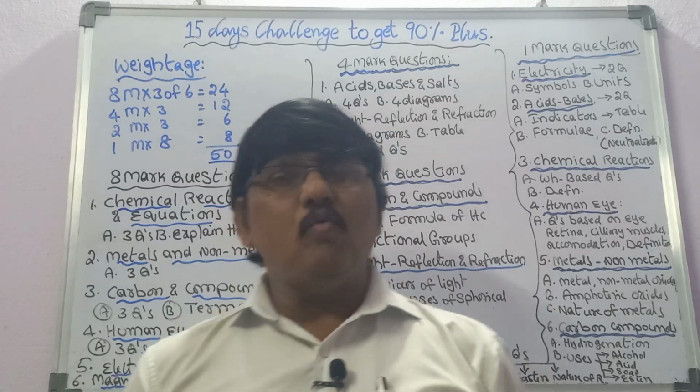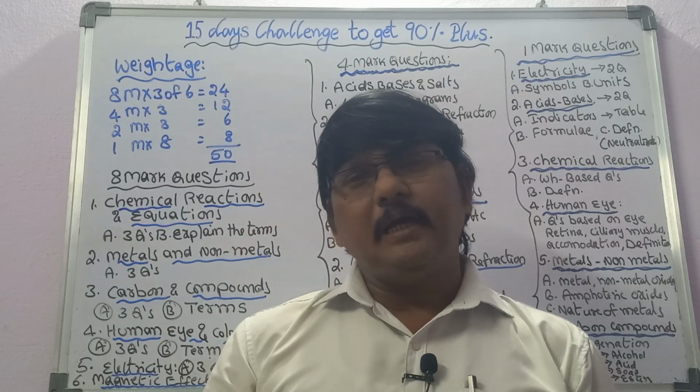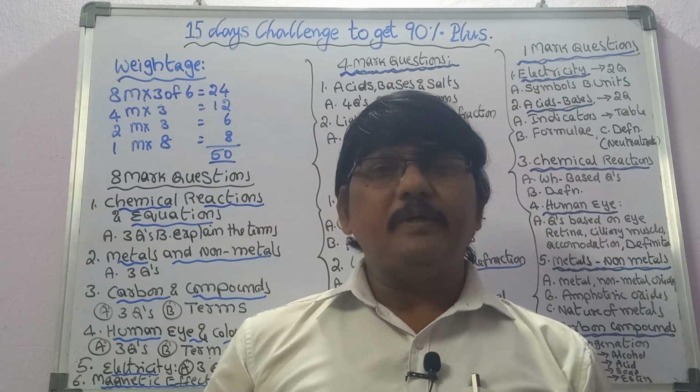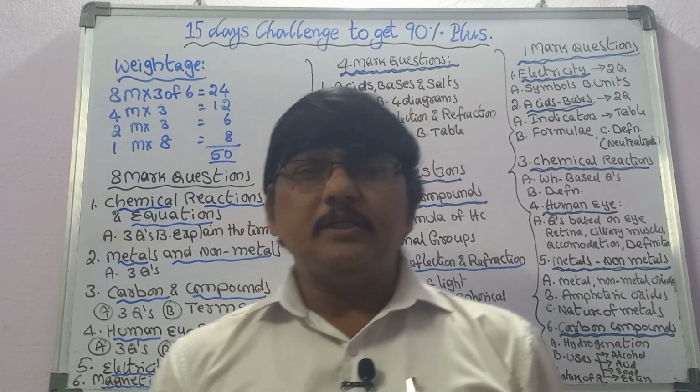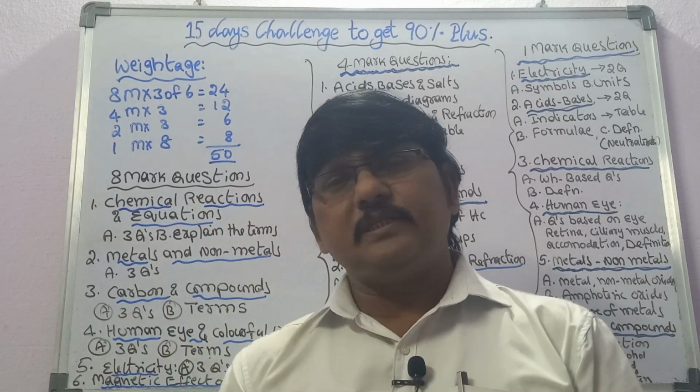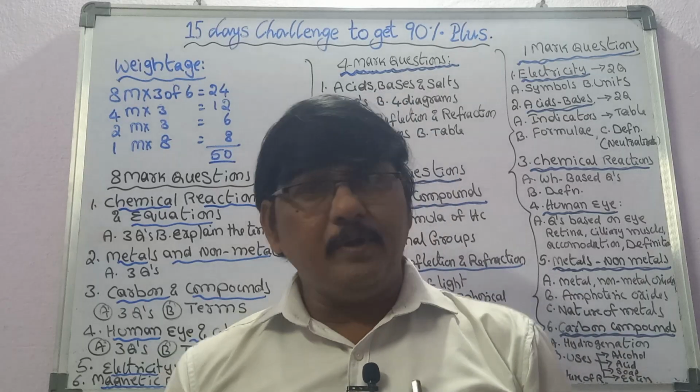That is a very simple one. The aim, the operators required, and the procedure supported by the diagram should be written. That is about the 3 questions, just these 3 questions in the metals and non-metals; you can finish off this lesson. And the next one is carbon and compounds.